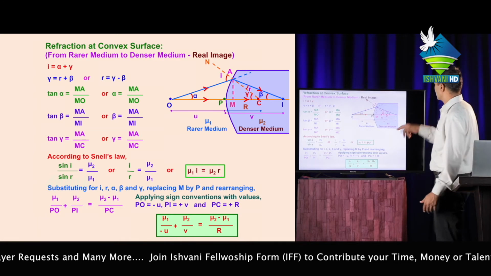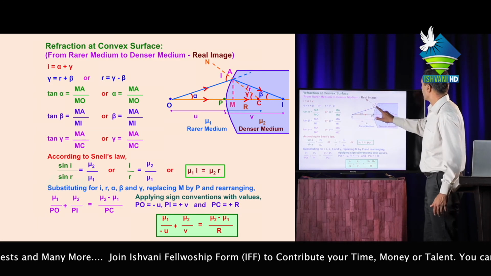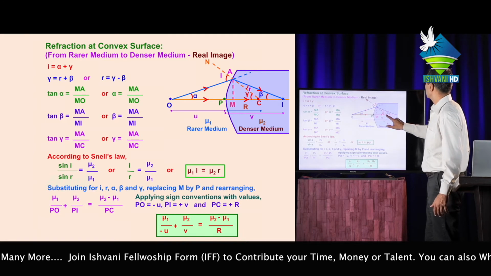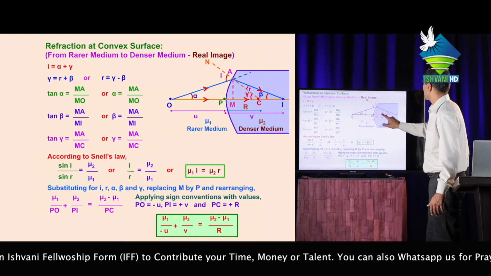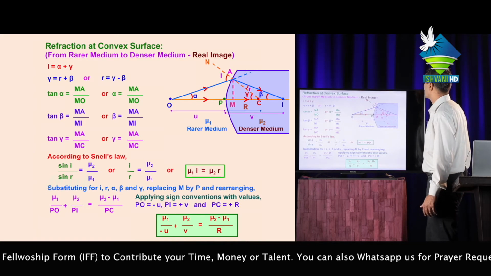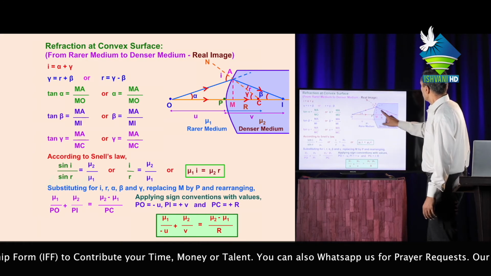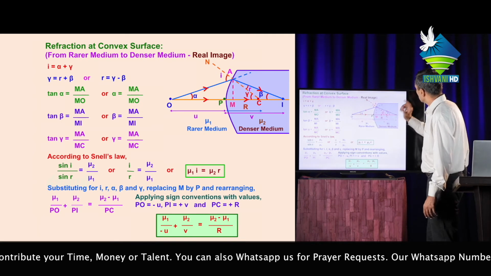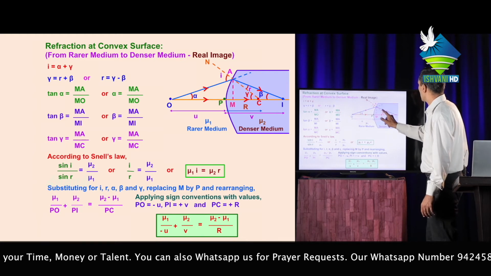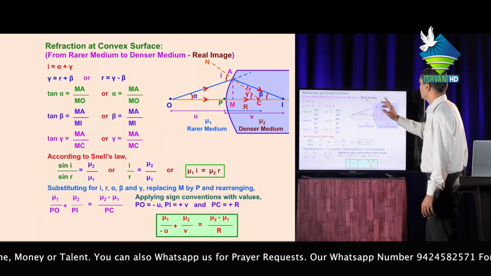Now in the triangle OAC, alpha plus gamma equals i, alternate angle. Similarly, in the triangle ACI, the sum of angle r plus beta equals gamma.